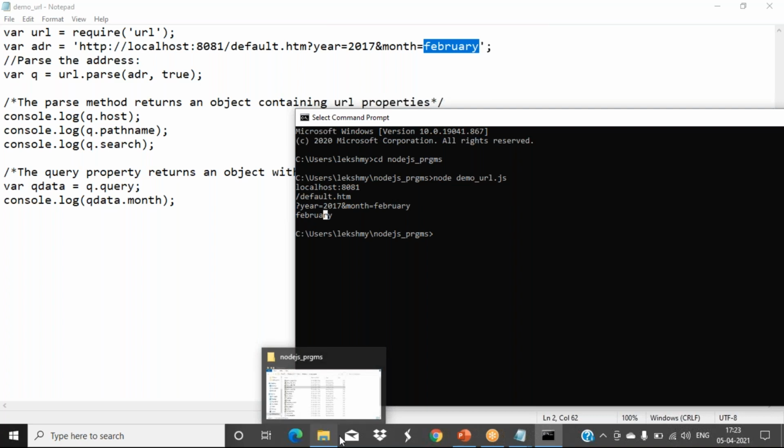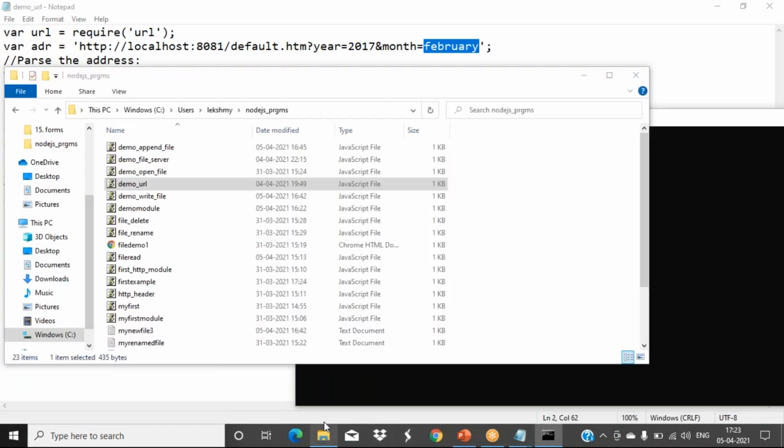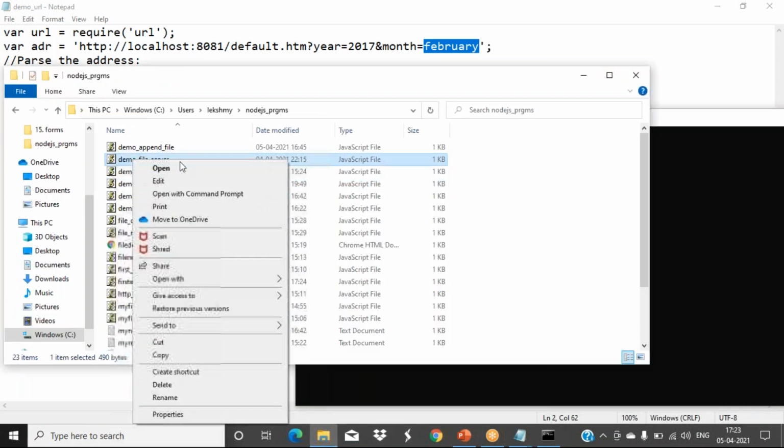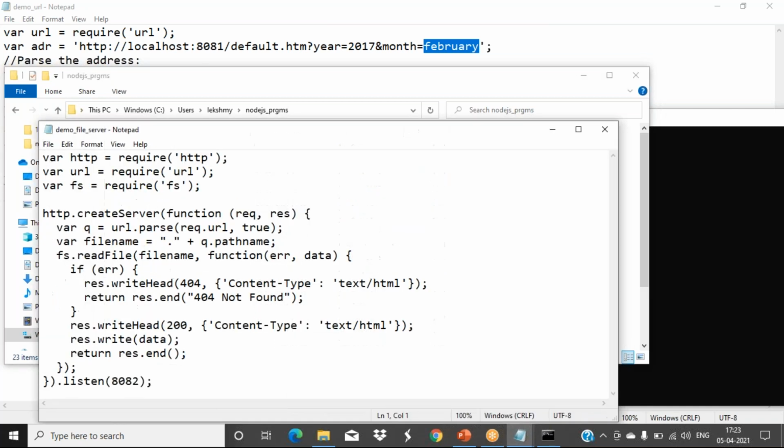One more example I'll show you. So here we are using it with our web server. For creating the server the HTTP module is used, plus the URL module is also included, and the file system module is also included, and the server is created.